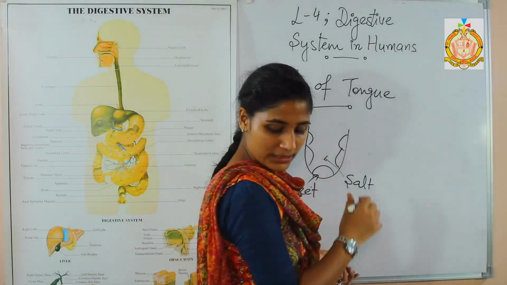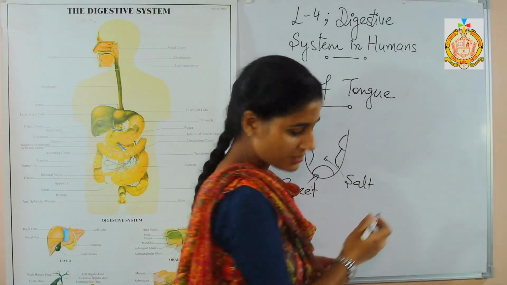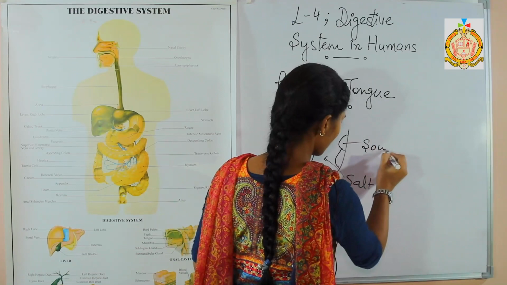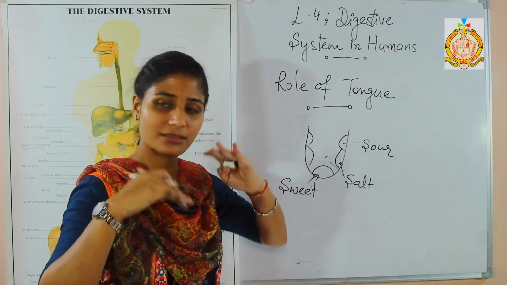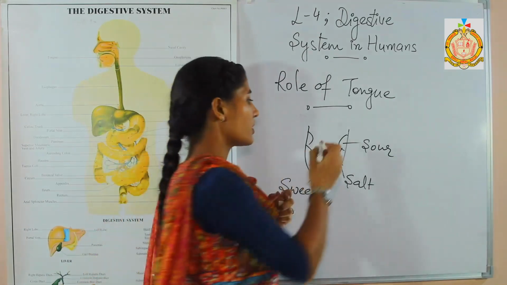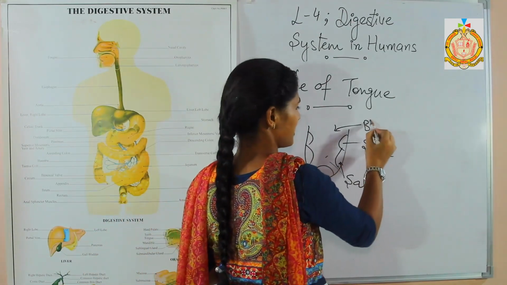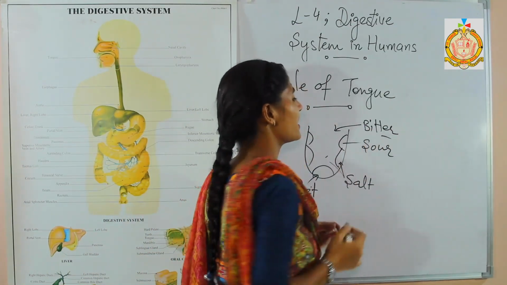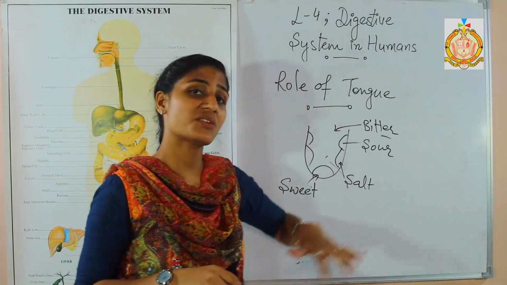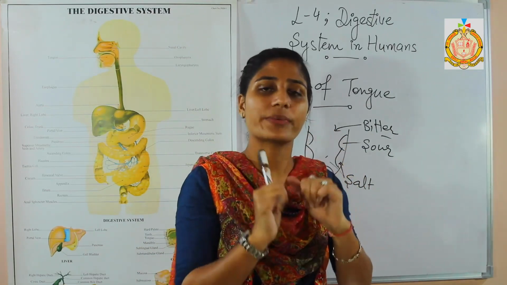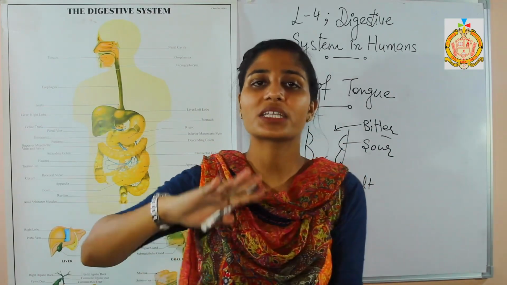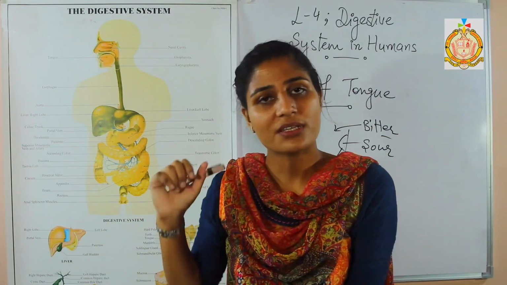Next, here the side part is responsible to tell us the sour taste, and the last one, at the back, we are getting the bitter taste. You know that whenever you are having something, the bitter taste you get at the last. Why is it so? Because the taste buds present on your tongue are giving the taste accordingly. So this is a function of the tongue.